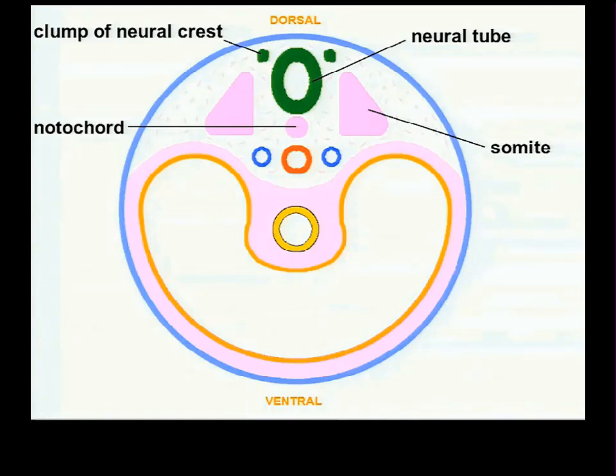You also know from your embryology that as the neural tube is formed, on either side of it, the crests of the neural folds separate off and become this tissue called neural crest tissue. At first, a column of neural crest runs the whole length of the embryo on the left side, a column of neural crest runs the whole length of the embryo on the right side, but when the paraxial mesoderm segments into somites, the neural crest segments along with it. So instead of a column of neural crest, you get a clump of neural crest cells for every given somite on the left, and a clump of neural crest cells for every given somite on the right.